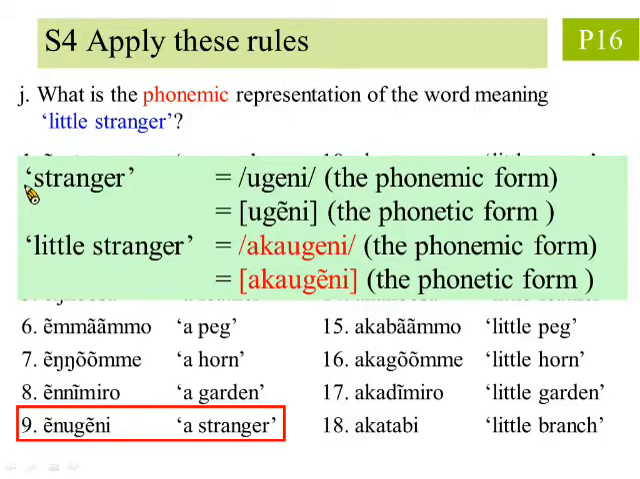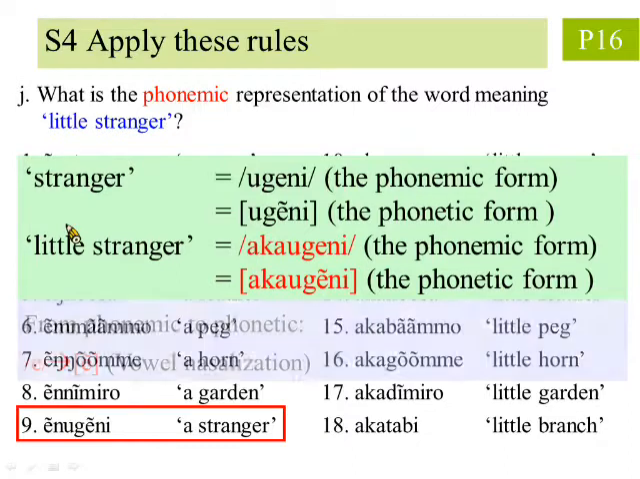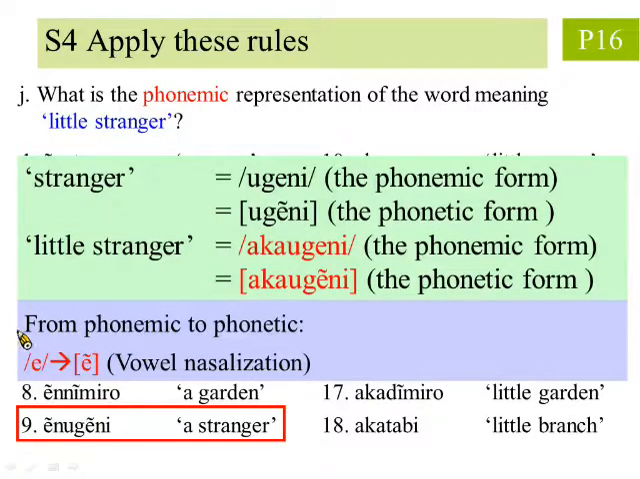Next, we add the prefix meaning little, whose phonemic representation is aka, to get the phonemic form of little stranger. To fully derive the phonetic representation, we have to apply the rules we found previously. Here we use vowel nasalization to modify the root and obtain the final phonetic form.